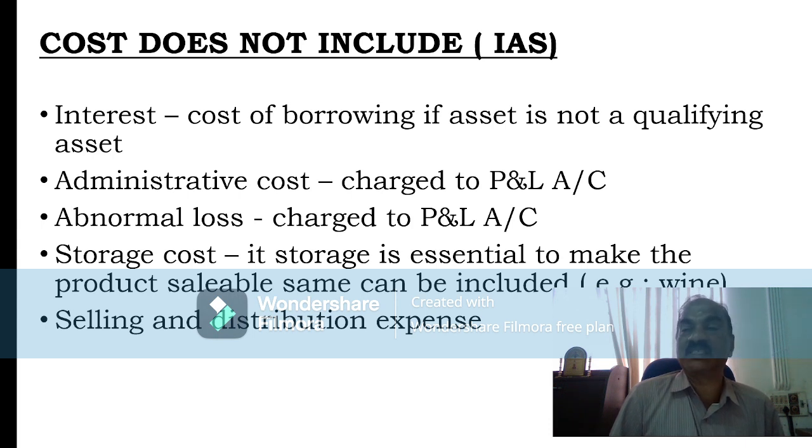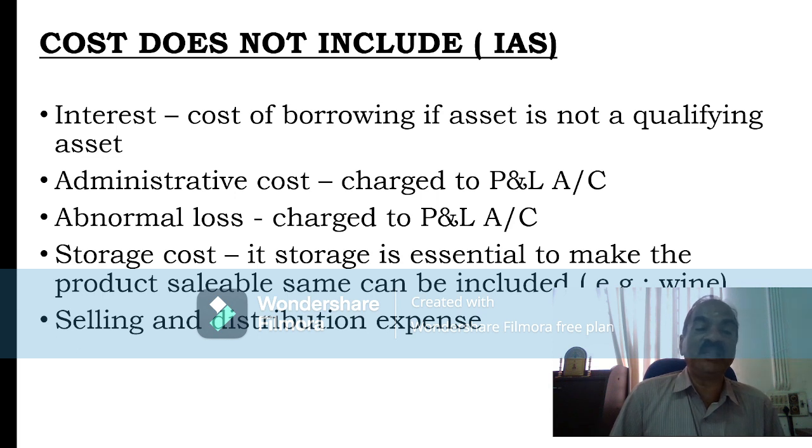We have seen that fixed overhead can be added on usual capacity, normal capacity, but administrative cost is never added with the inventory but charged to P&L account. Say managing director's salary, secretarial salary, etc. comes under administrative cost. That need not be added. That should not be considered in the valuation of inventory.